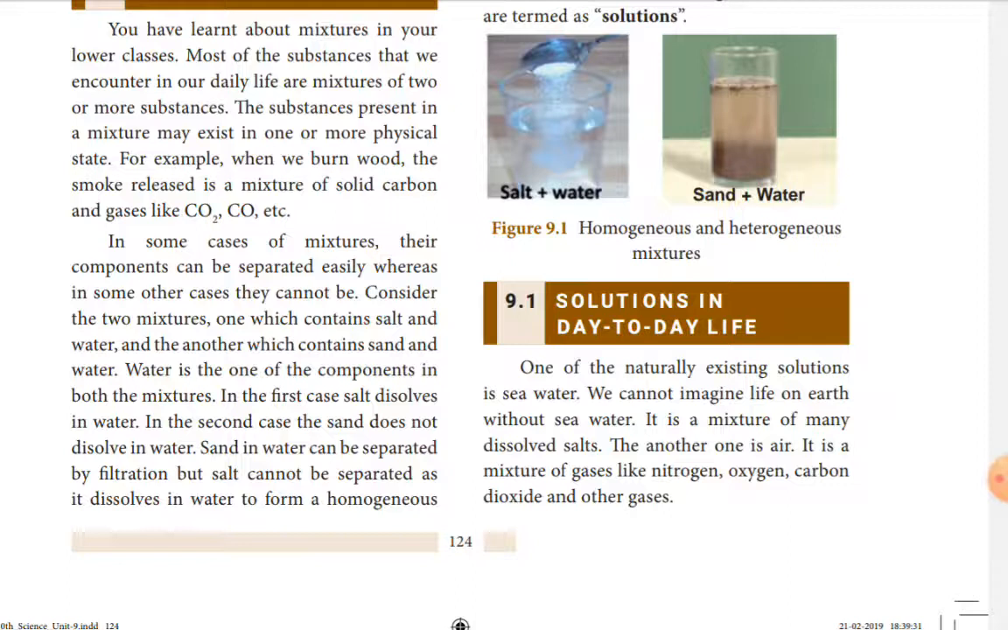This is one example in our day-to-day life, that is seawater. The second example, air. Air is another fine example. It is a mixture of gases like nitrogen, oxygen, carbon dioxide, rare gases, water vapor, dust particles. So these are the components in air. Seawater is a homogeneous mixture. Similarly, air is also a mixture. These are forms of solutions, because the components are uniformly distributed, so they are called solutions.